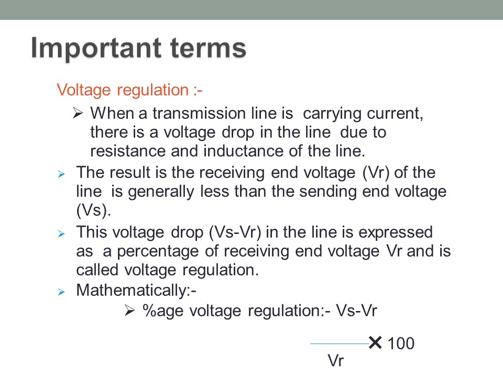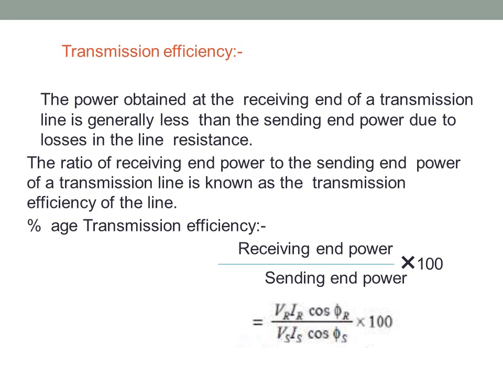The result is receiving end voltage of line is generally less than the sending end voltage Vs. This voltage drop Vs minus Vr in the line is expressed as the percentage of receiving end voltage Vr and is called voltage regulation. Mathematically it is represented as (Vs minus Vr) by Vr into 100. It is expected to be less. The value of voltage regulation should be less.